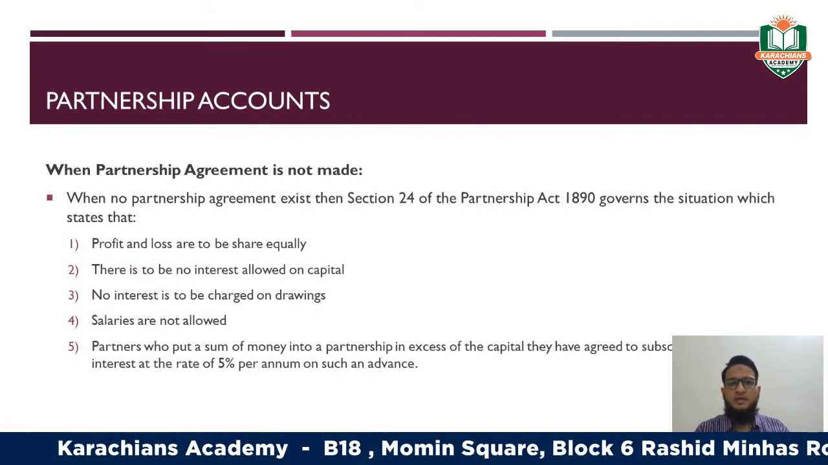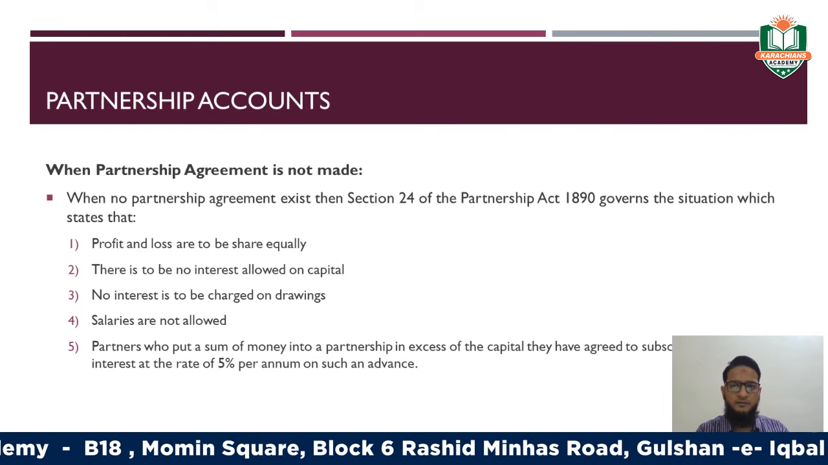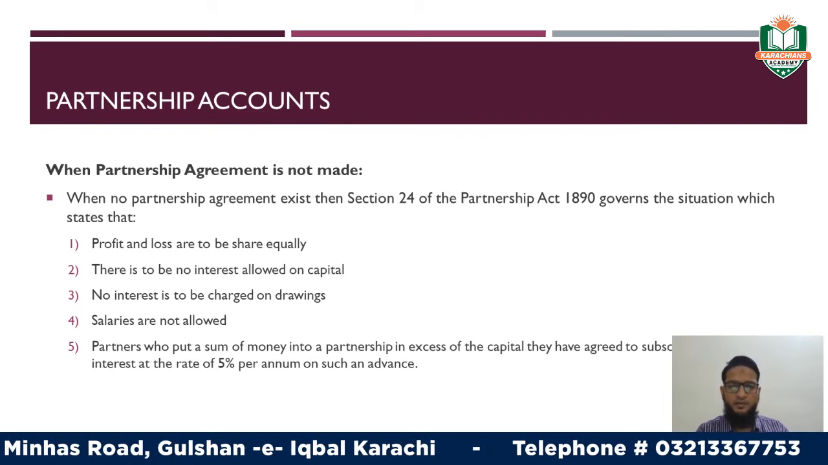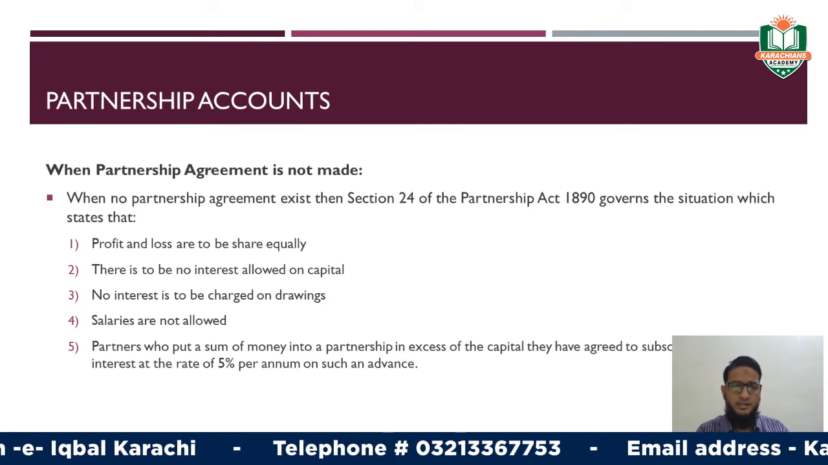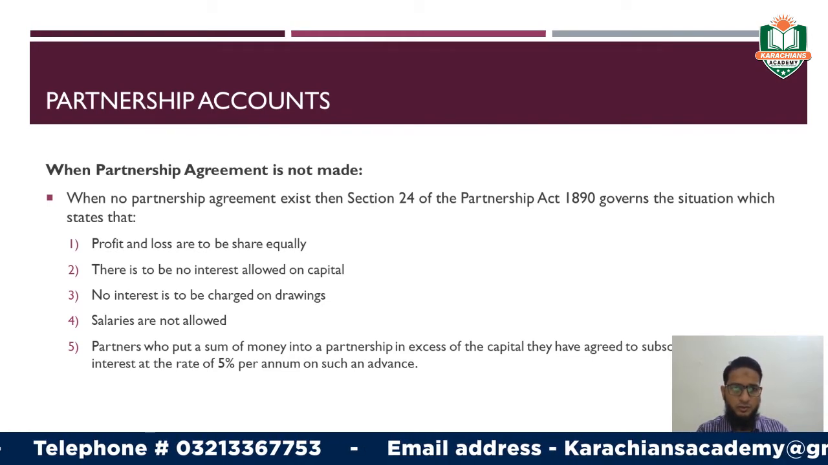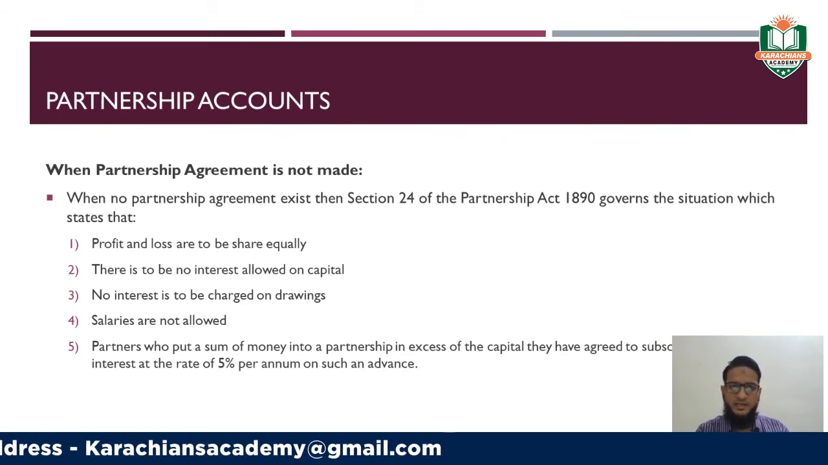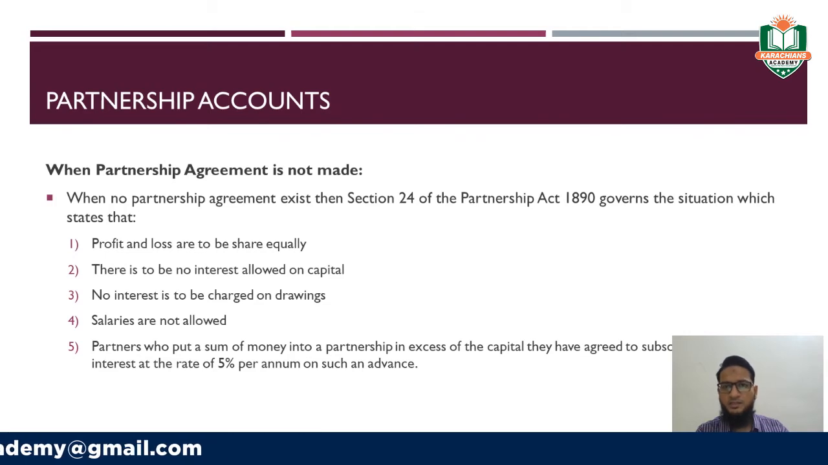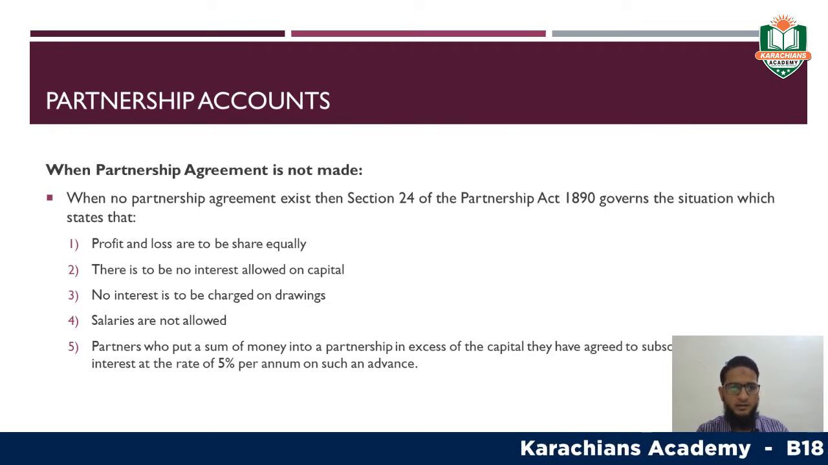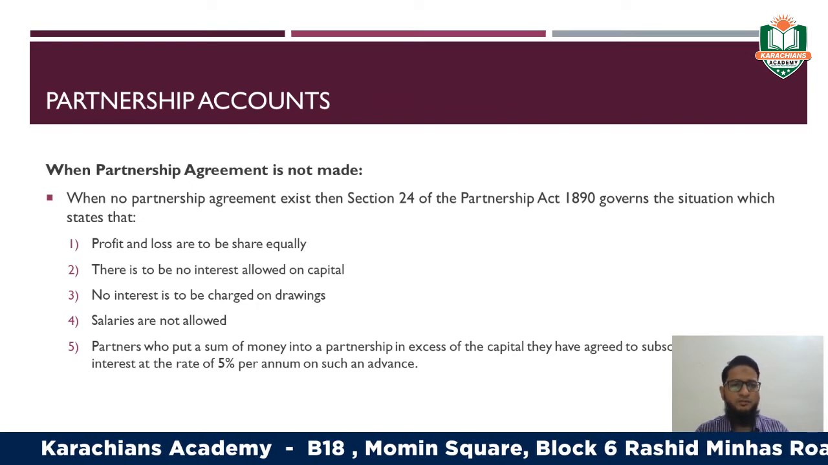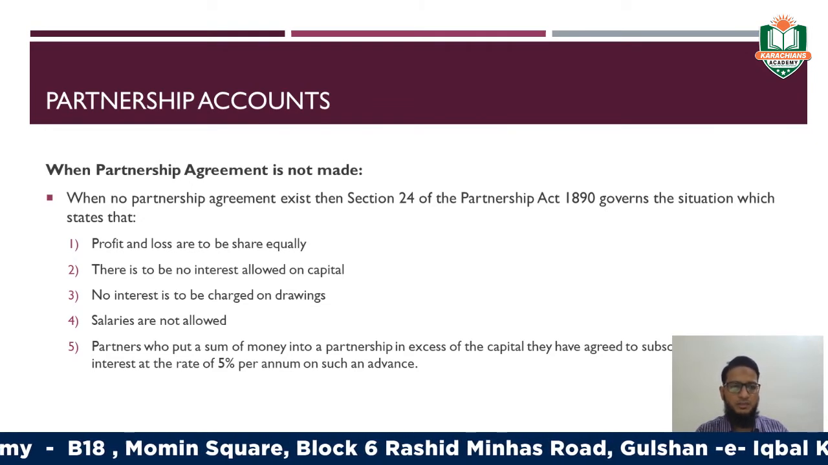When a partnership agreement is not made, for example, if the firm fails to draw up the partnership agreement, then it has to face certain disadvantages. What are those? When no partnership agreement exists, Section 24 of the Partnership Act 1890 governs the situation, which states that profit or loss are to be shared equally, right? Irrespective of the amount of capital that they have invested in the business. The profit or loss should be shared equally among the partners, right?